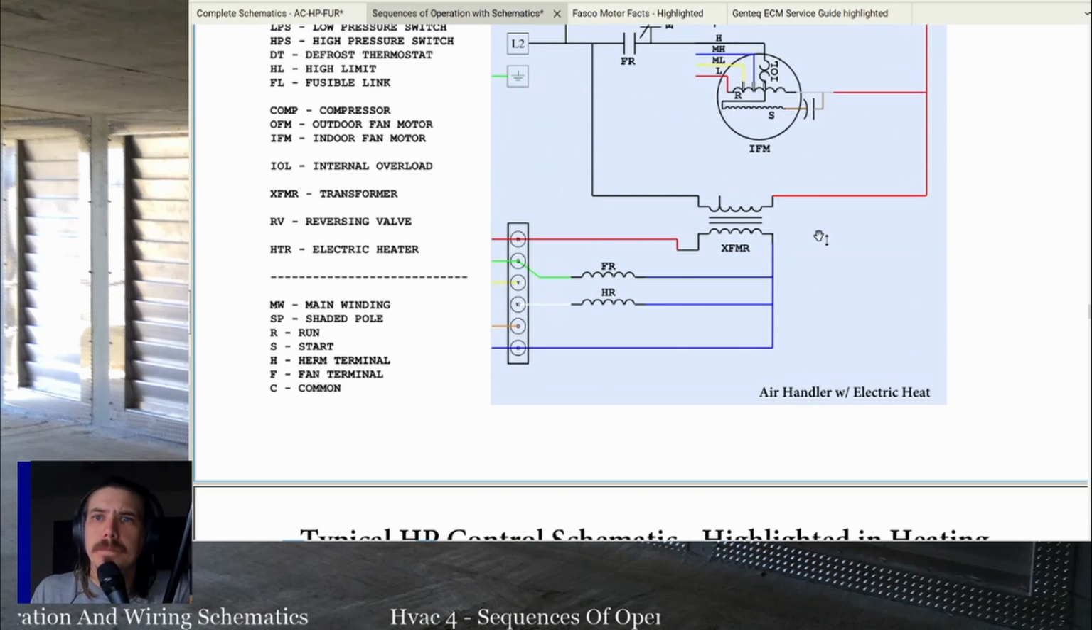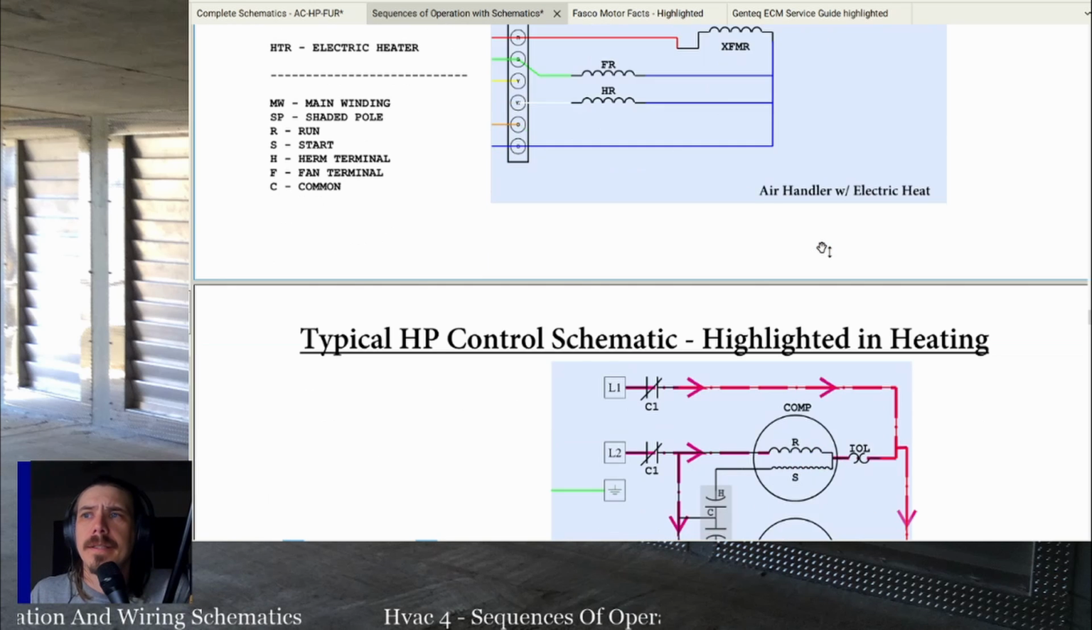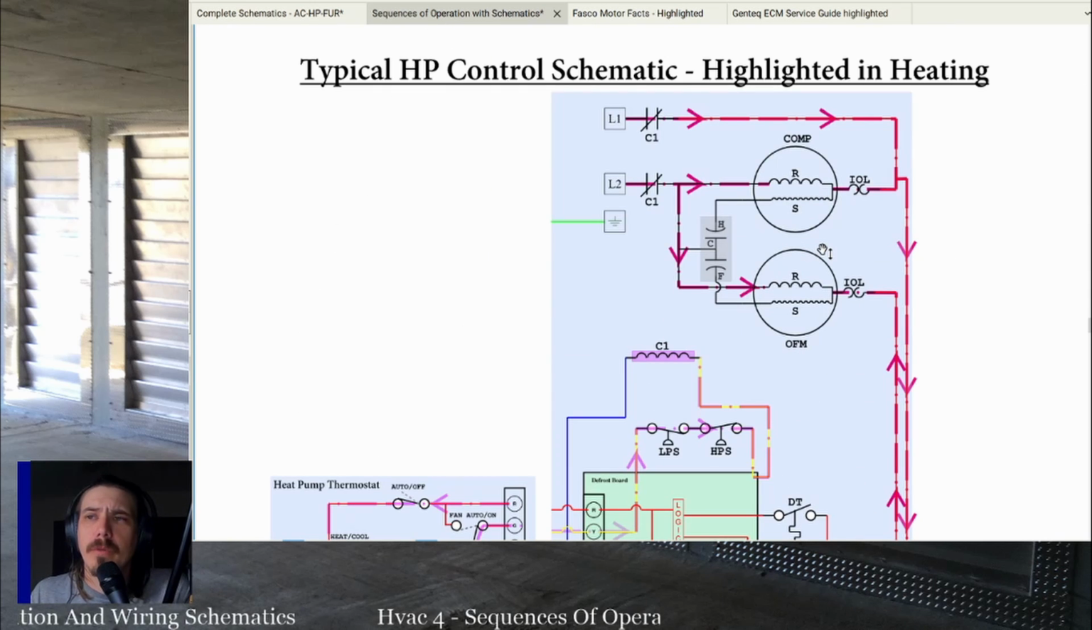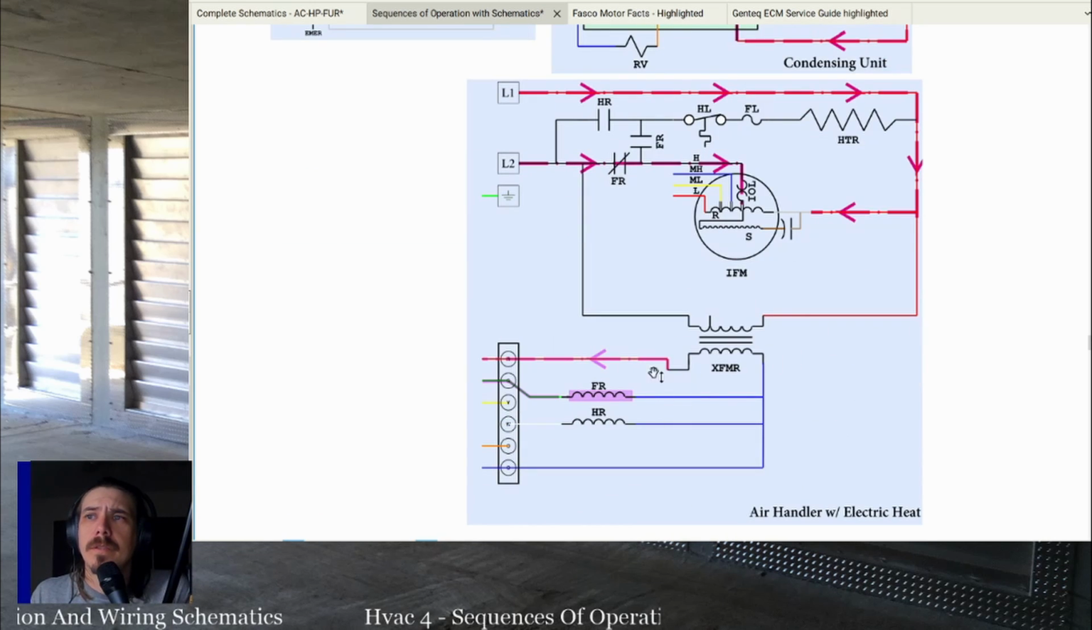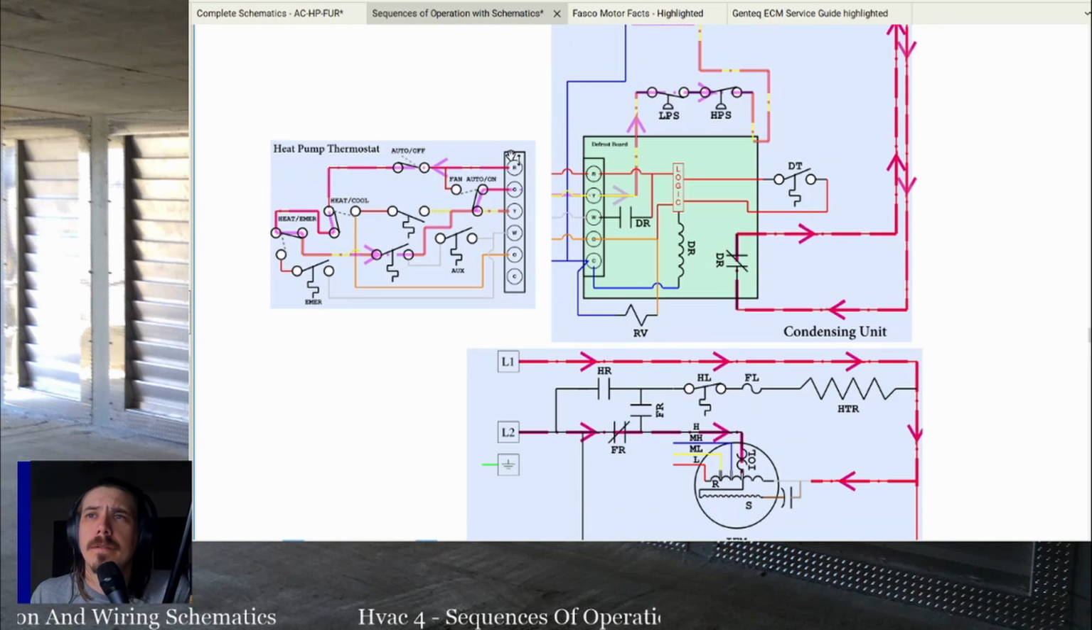So let's look at the system highlighting in normal heating without auxiliary heat first. We can see the transformer sends power to the thermostat. The 24 volts runs through the auto-off switch, through the heat-cool selector, which is in heat, through the heat-emergency heat selector, which is in regular heat, through the heating thermostat, through to the Y terminal, and through the fan auto-on switch, which is placed in auto, into G.